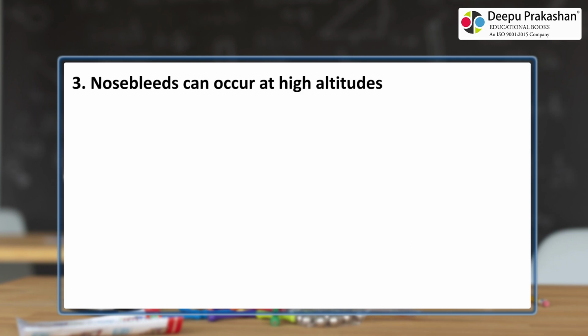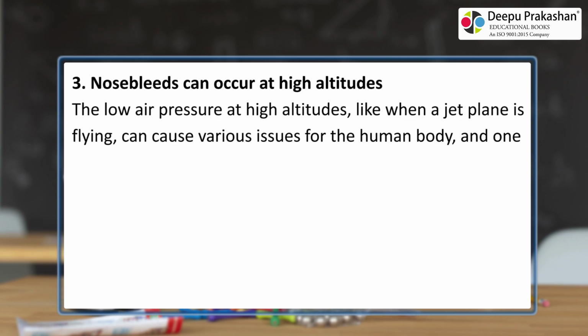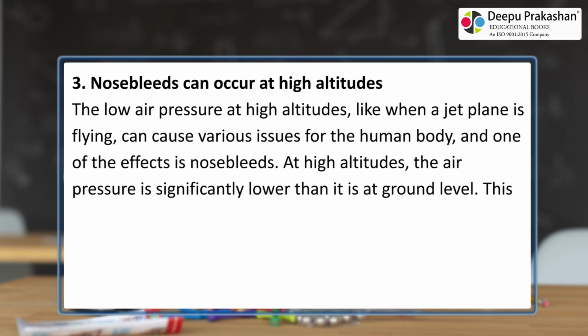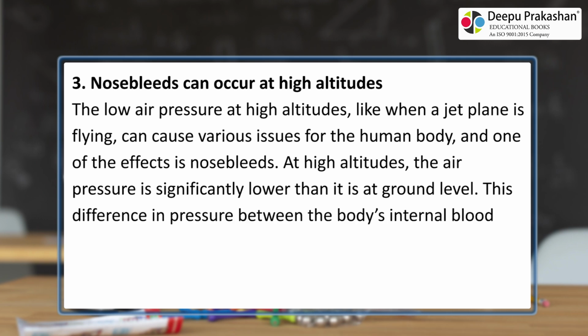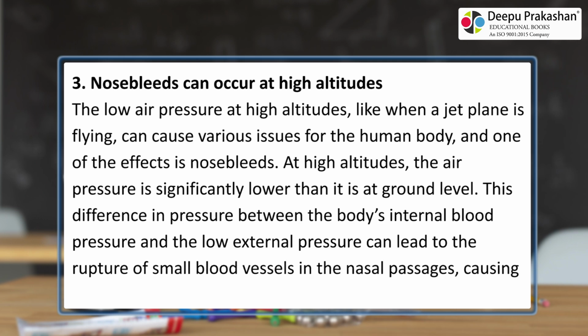Nosebleeds can occur at high altitudes. The low air pressure at high altitudes, like when a jet plane is flying, can cause various issues for the human body, and one of the effects is nosebleeds. At high altitudes, the air pressure is significantly lower than it is at ground level. This difference in pressure between the body's internal blood pressure and the low external pressure can lead to the rupture of small blood vessels in the nasal passages, causing a nosebleed.